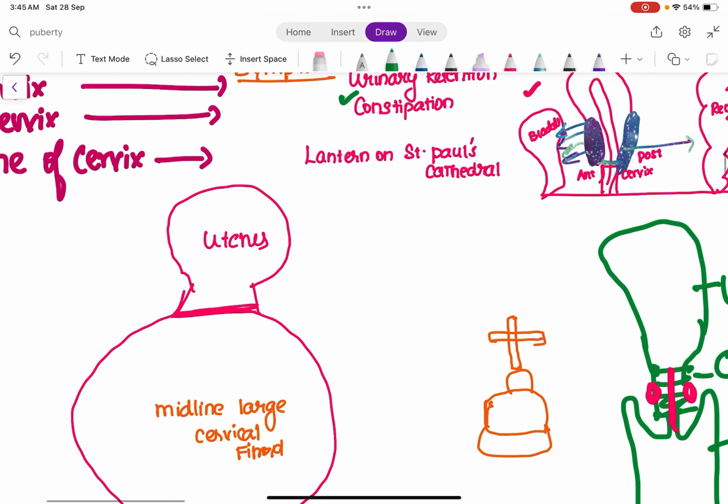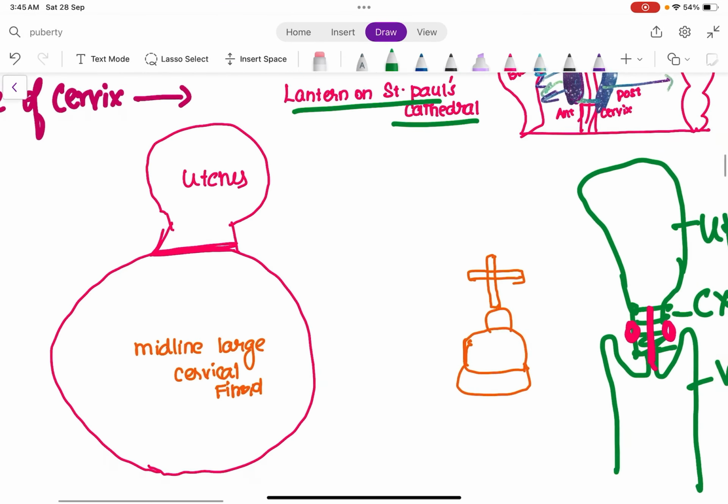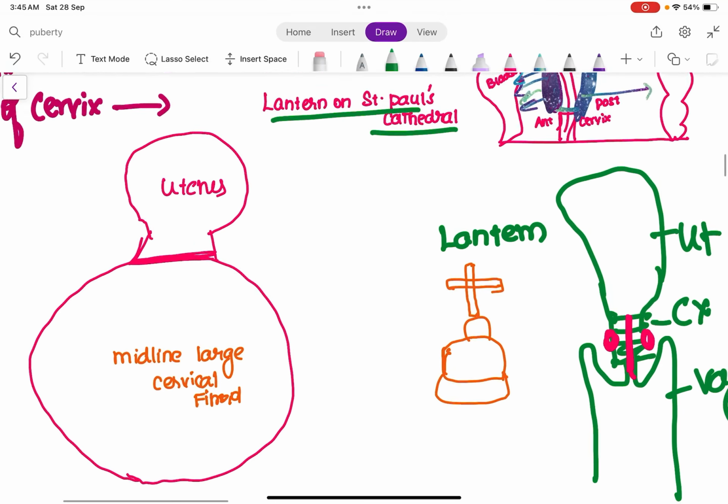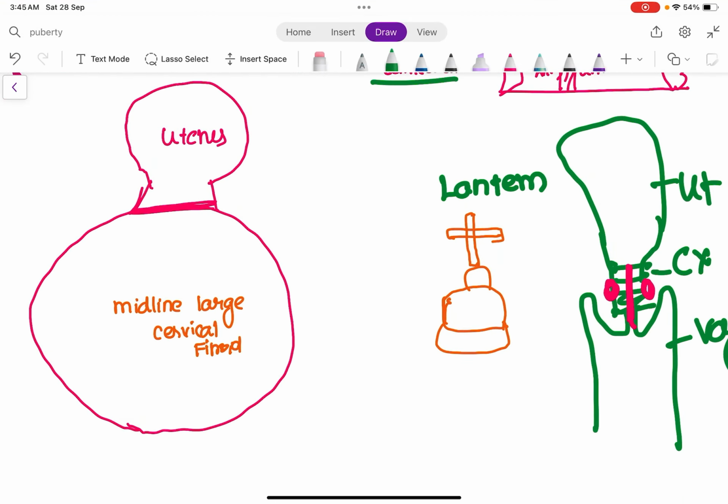So this has an appearance called lantern on St. Paul's Cathedral. So what is a lantern? This is the lantern. So lantern on St. Paul's Cathedral. So this is going to be the cervix, which is very big. St. Paul's Cathedral is very big, and the lantern is going to be the smallest portion, that is the uterus.